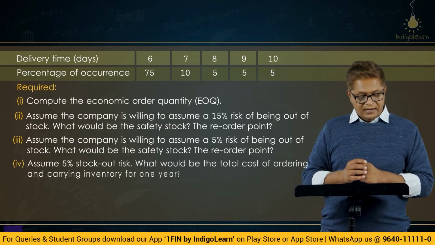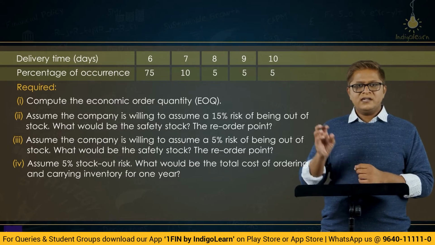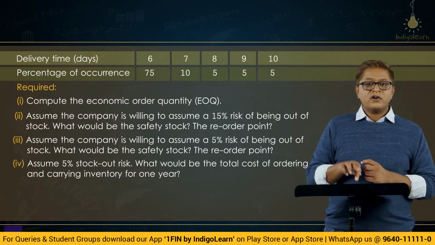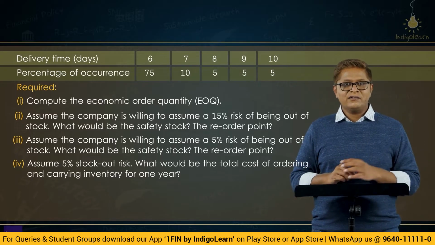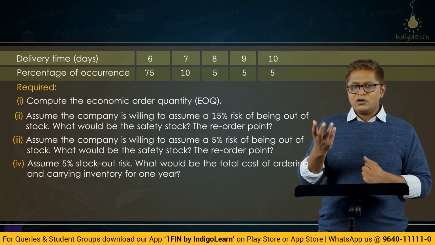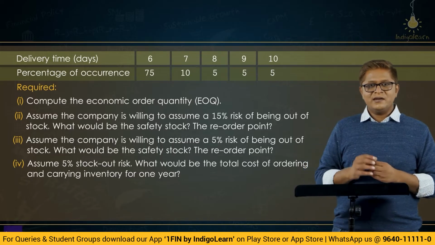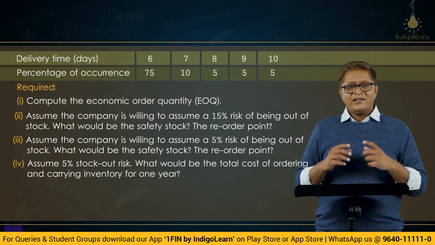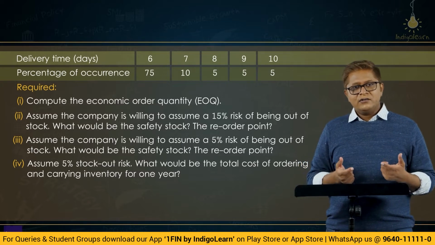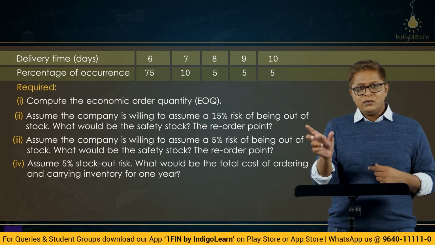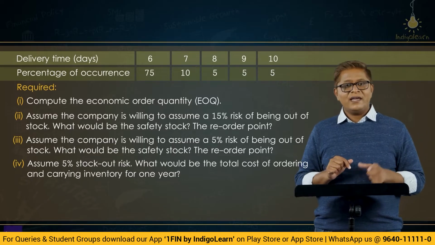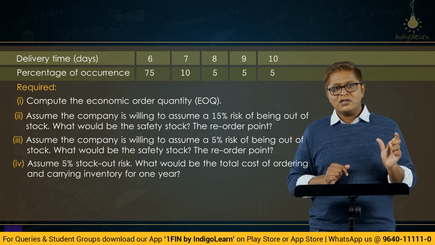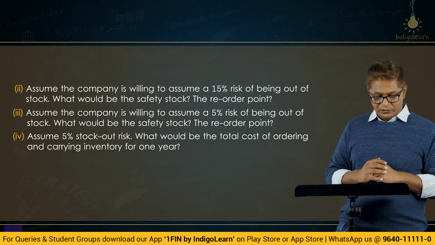Fourth, assume 5% stock out risk. So assume that they keep safety stock for 9 days. What would be the total cost of ordering and carrying the inventory for the year? You calculate the total ordering cost, which will basically be number of orders into the cost per order, and when it comes to carrying cost, you will have carrying cost for the EOQ, plus we will also have to carry some safety stock for 9 days. So what will be the carrying cost for that safety stock? So both we will have to compute.